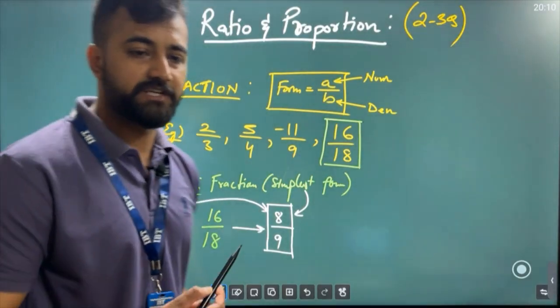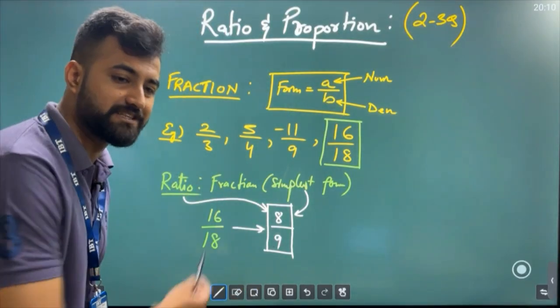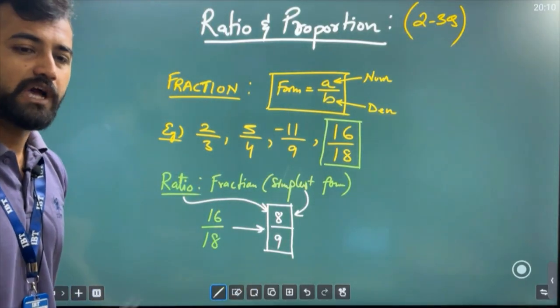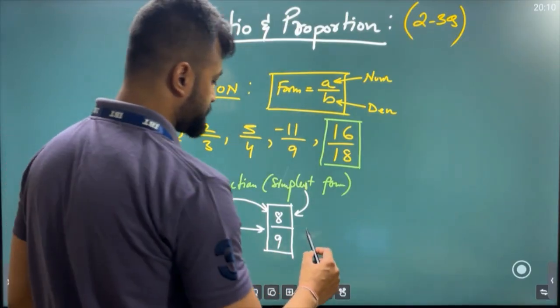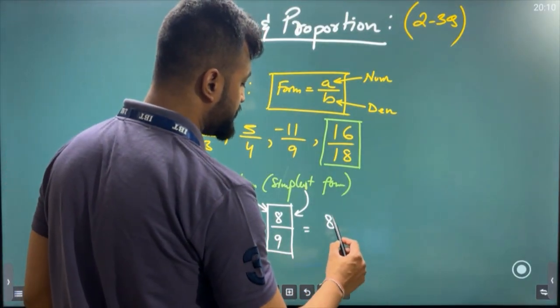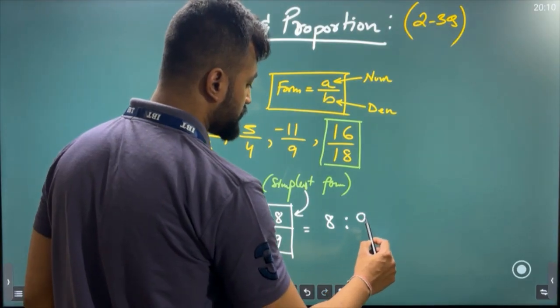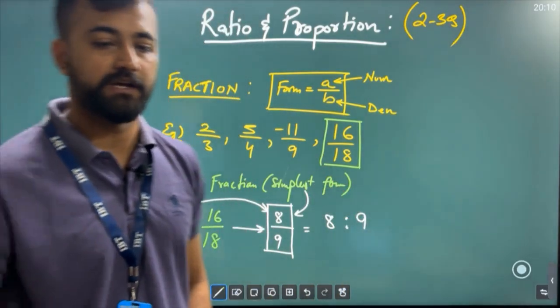But generally what happens is we do not write ratio like this. This is not the way of writing it. How do we write? We write it in this manner, like 8:9. We write it like this.